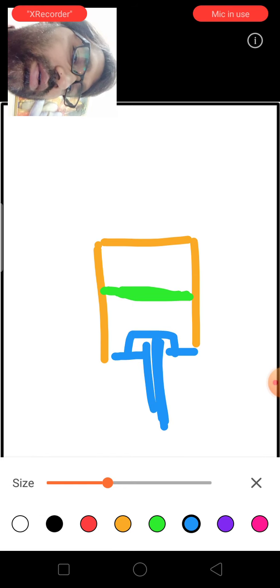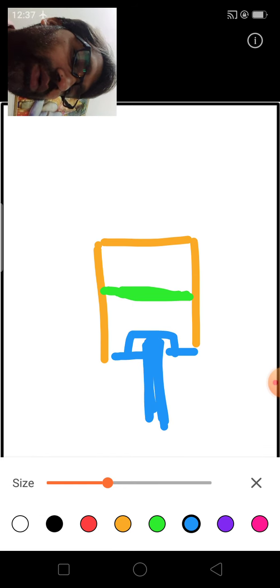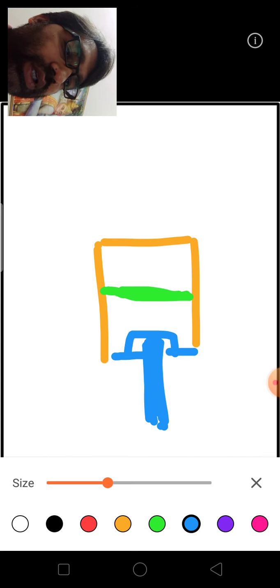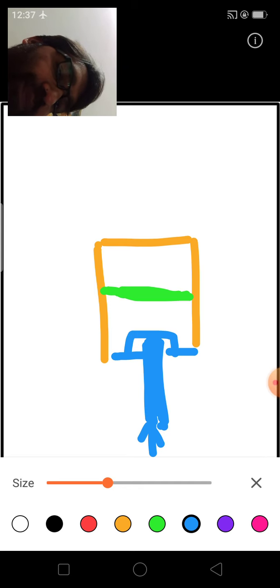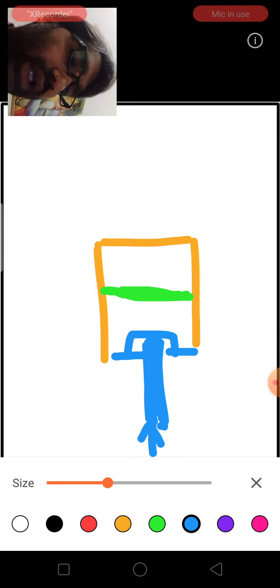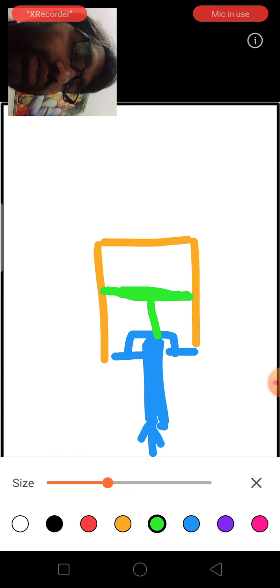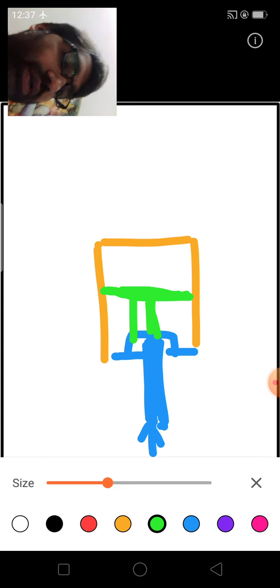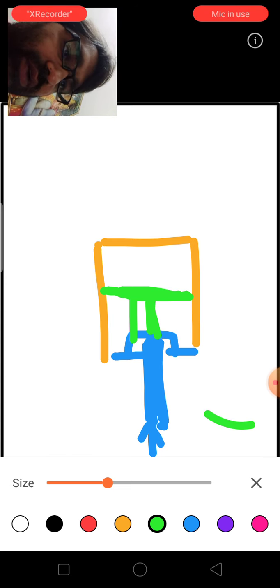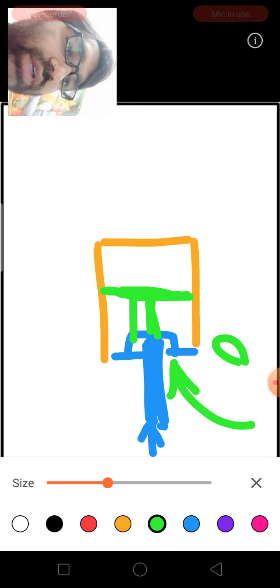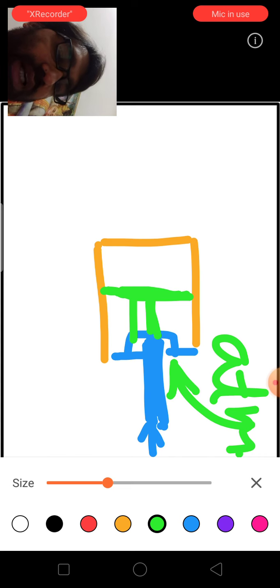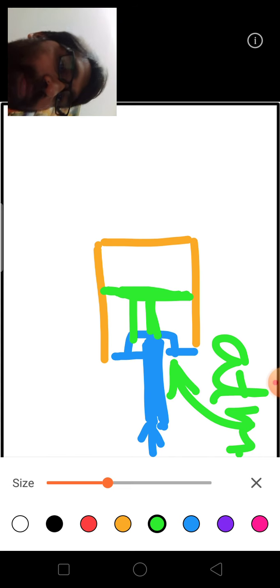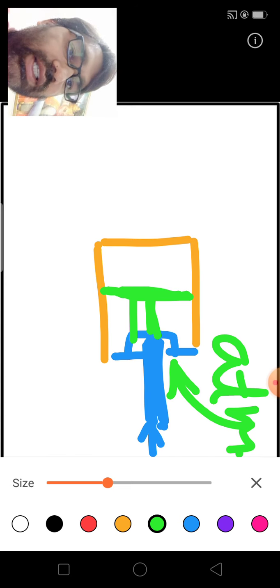This is your lever, where you will apply the force. When you apply this force, the atmospheric air comes inside.